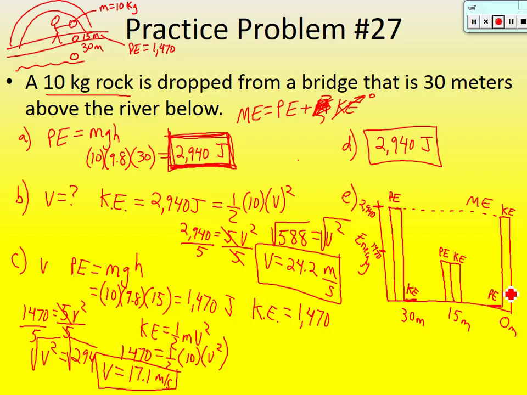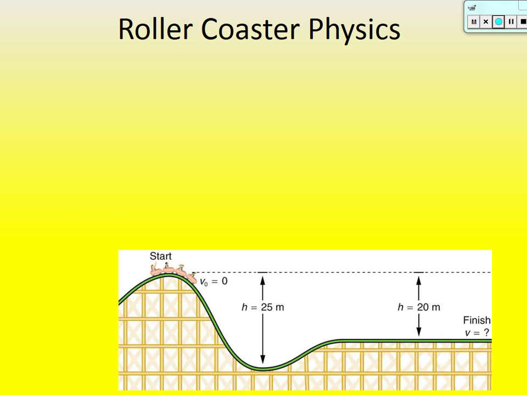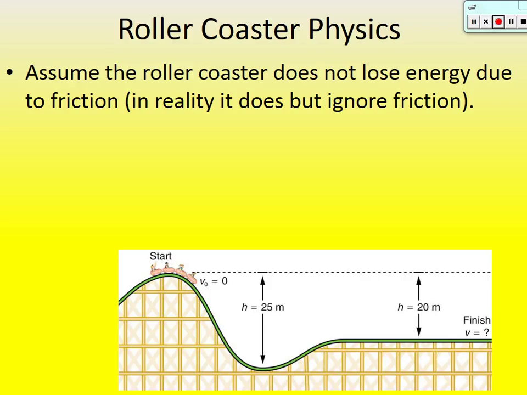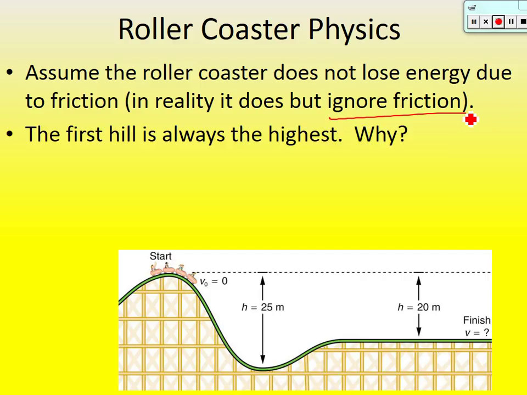Okay, guys, I've got a couple more practice problems, but now we're going to go into what I call roller coaster physics. Okay, the physics that you would see on a roller coaster. So, first of all, we have to assume something. Assume that the roller coaster does not lose energy due to friction. Now, in reality, it does. But we are going to ignore friction in our calculations. This is a lot more complicated. So we're going to leave off friction.